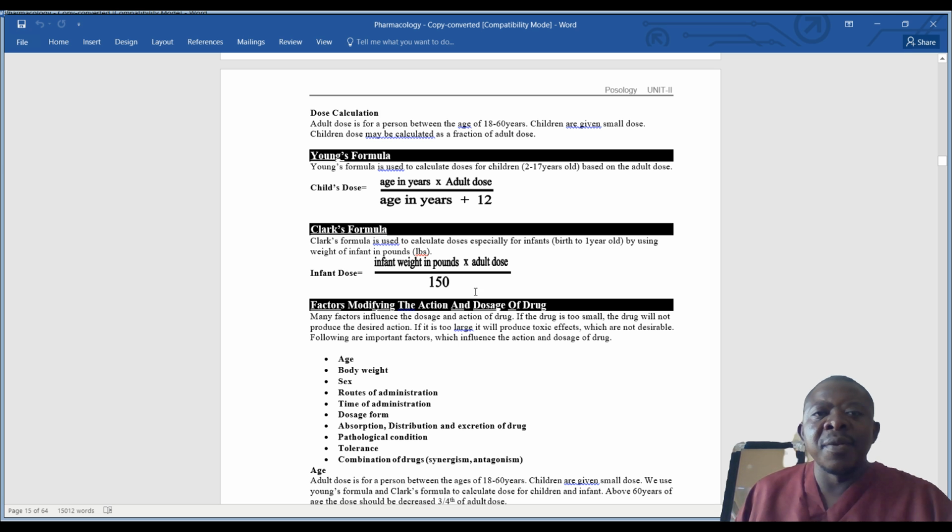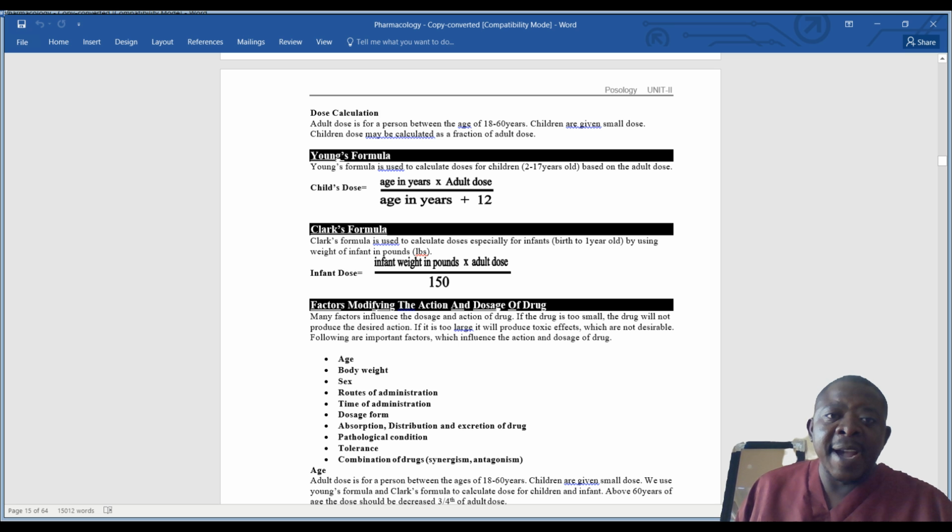That is the way you find the infant dose for children that are 1 year and below.